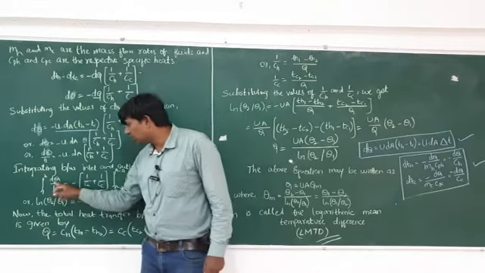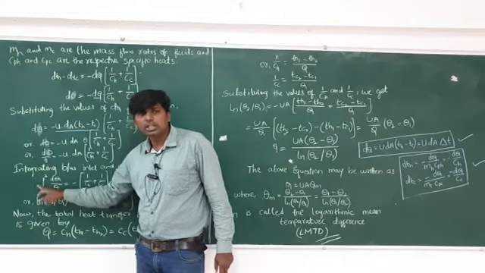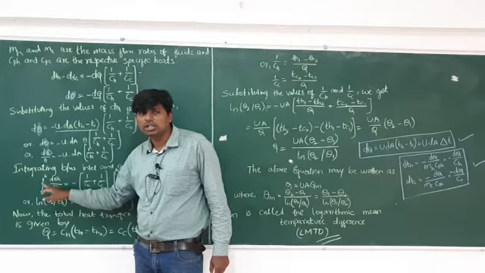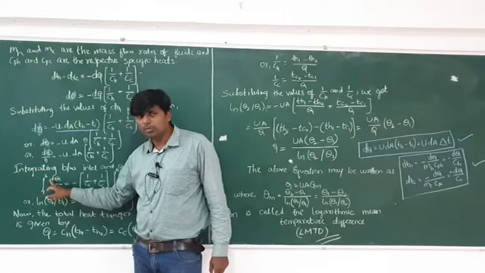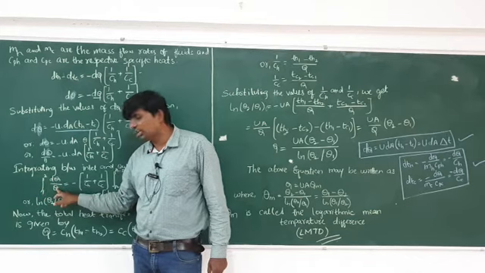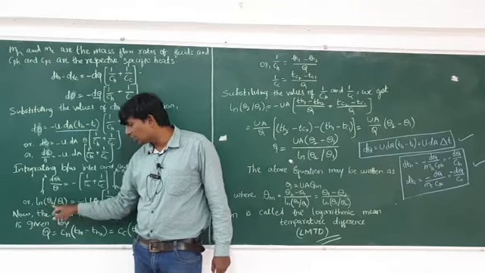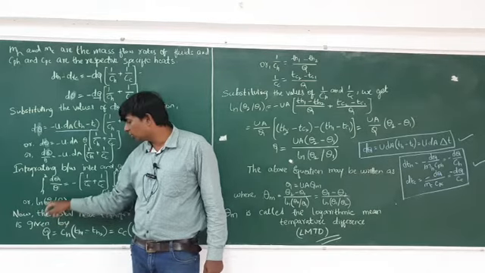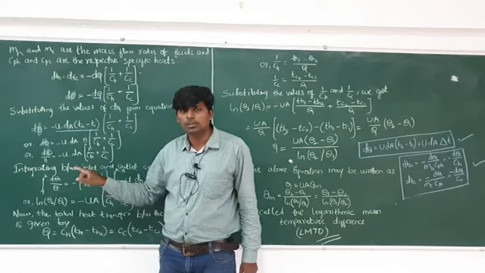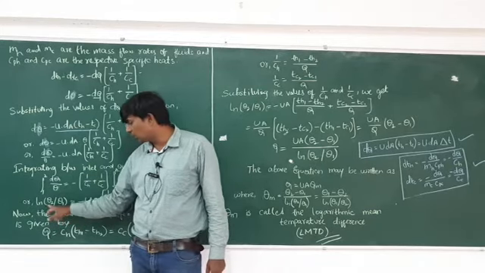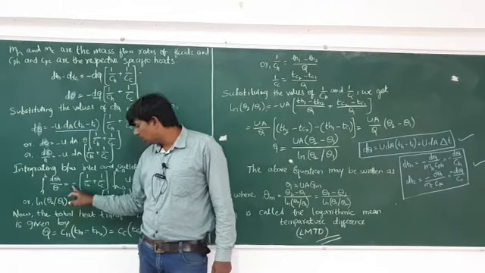So see here, if nothing is there, here you have to consider the 1. Integration of 1 by theta. Integration of 1 by x will be ln x. So instead of directly writing upper limit and lower limit, better to write ln of theta 2 minus ln of theta 1. The formula will become log a minus log b. So directly you write like this: ln of theta 2 by theta 1. Then here minus as it is.